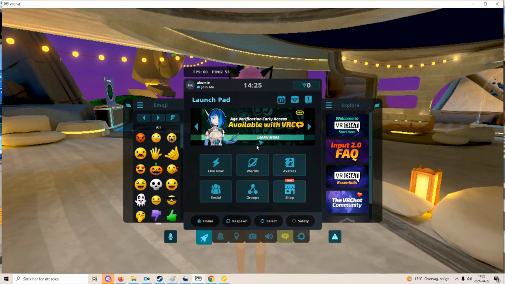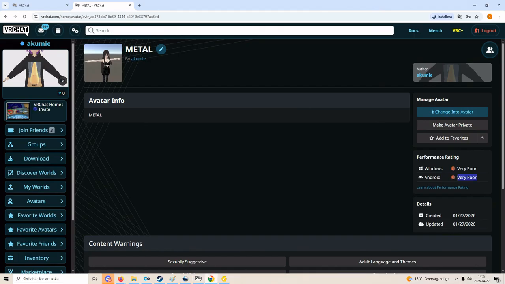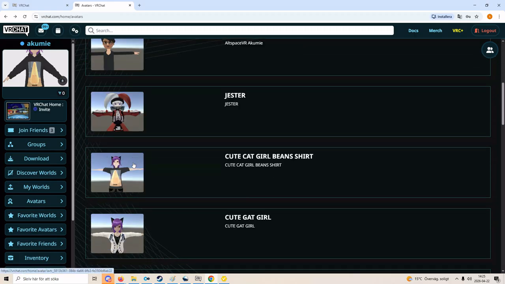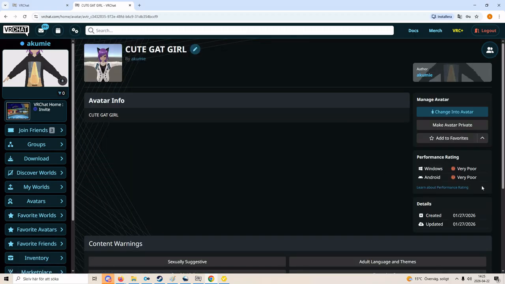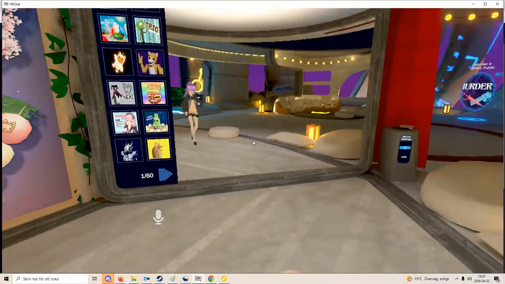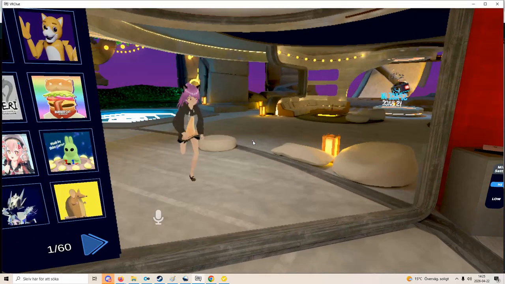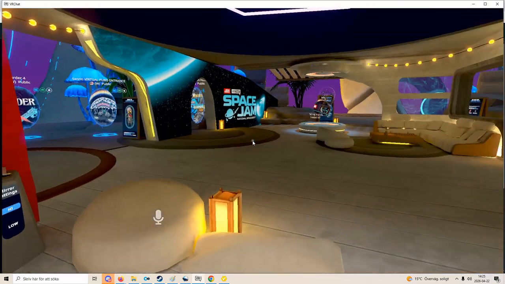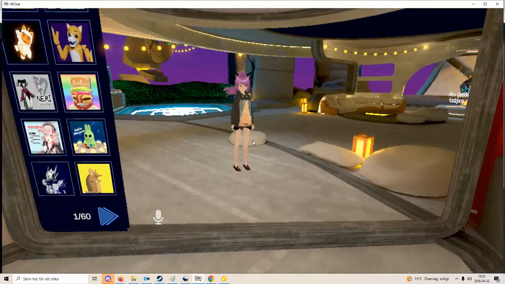Also, VRChat has a ranking system, and VRM avatars always become very poor. As you can see, random avatar, very poor. Let's just pick a random avatar, and there you see, very poor. They all become very poor, and they all have this black underneath. But VRChat out of the box has a million avatars, and you can just duplicate loads of them with special effects, and it's done. So if you don't want to spend time doing stuff, I guess VRChat has its pros.